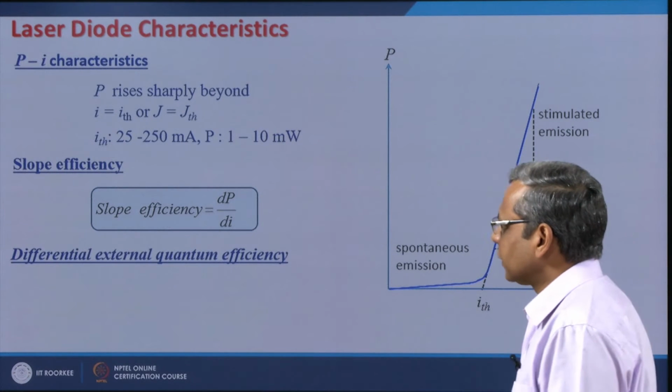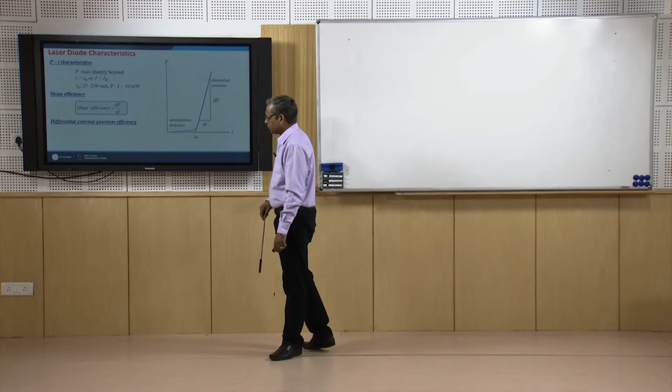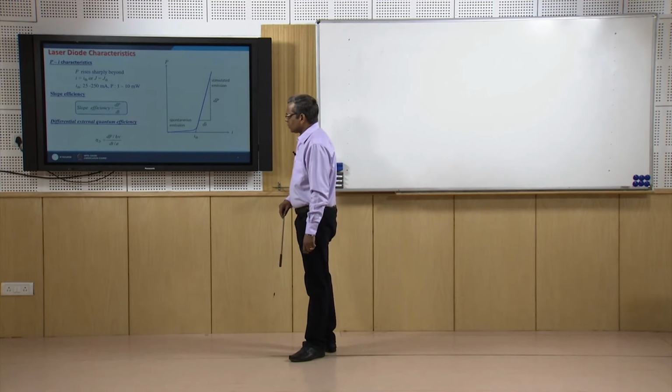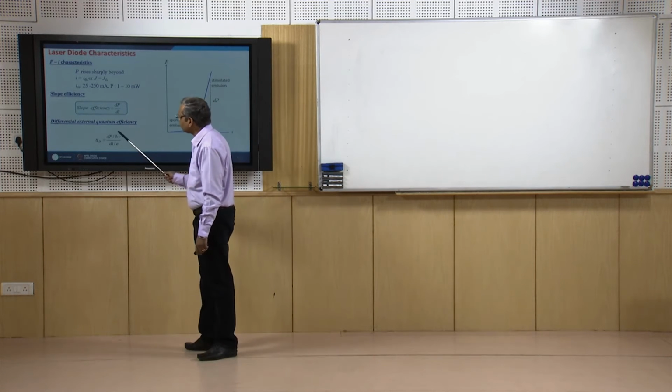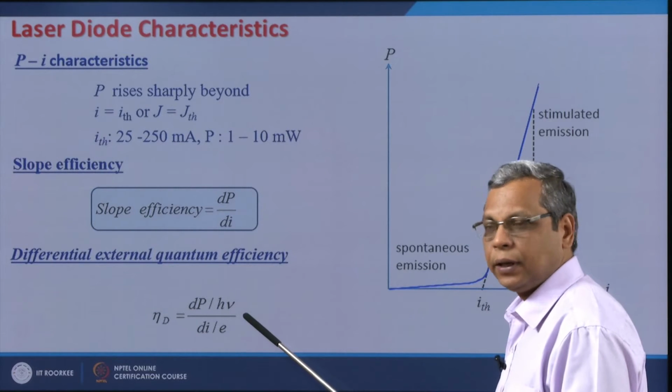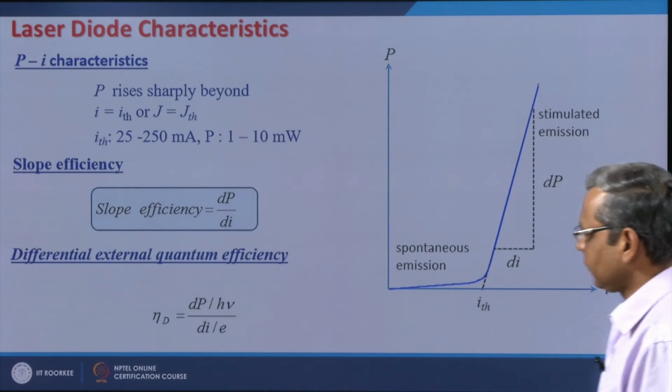Another important characteristic is differential external quantum efficiency. What is it? It is simply how many photons you would produce per unit injected electrons.